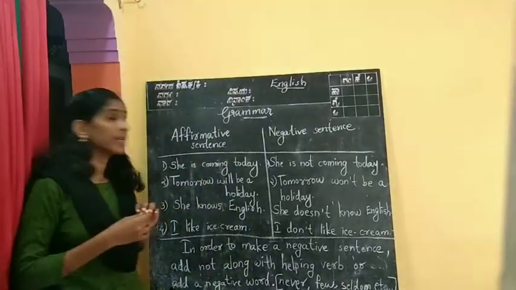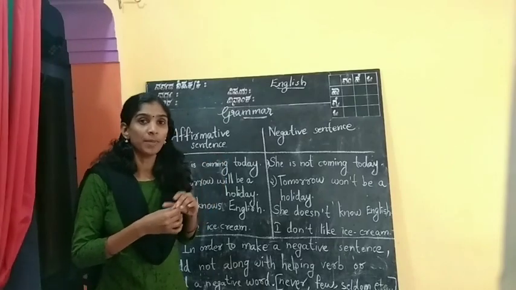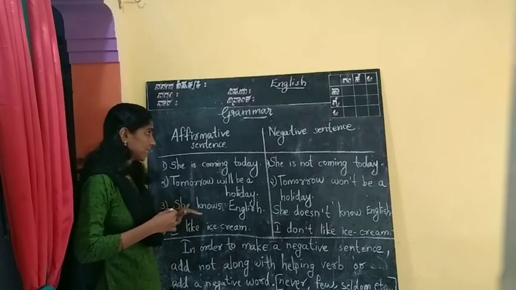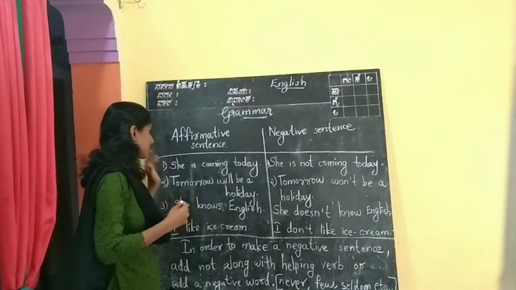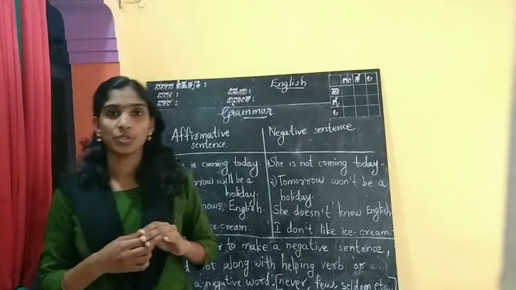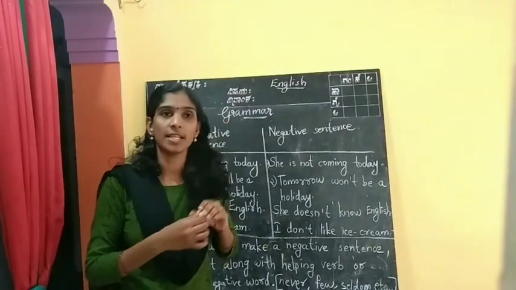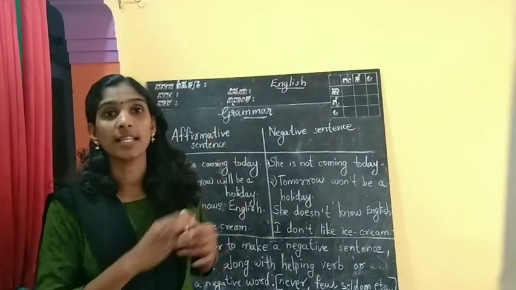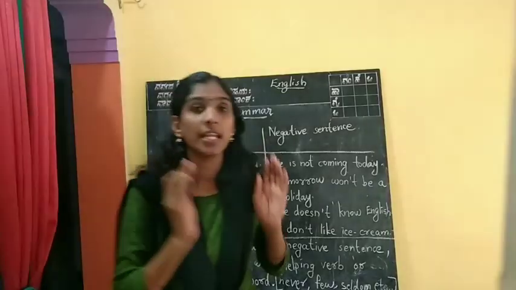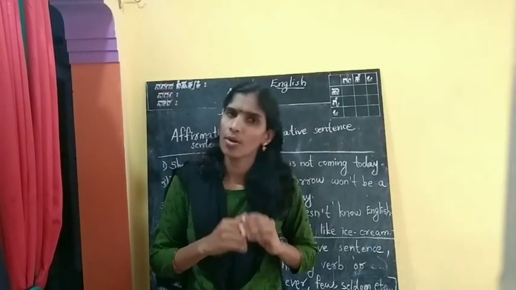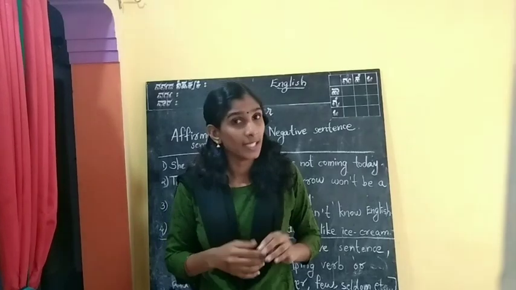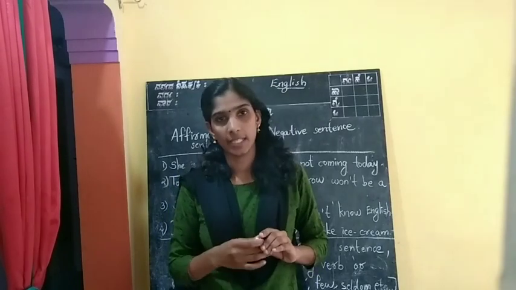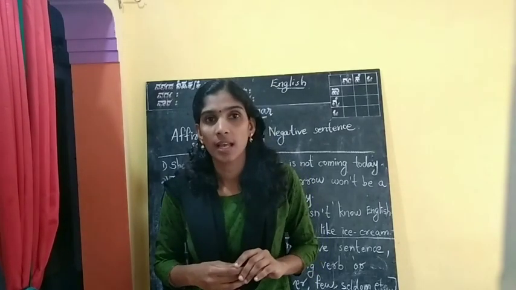See, here are some affirmative sentences and negative sentences. You can see them on the board. The positive sentence is she is coming today, and the negative sentence is she is not coming today. How can we identify whether a sentence is positive or negative? How do we know this?